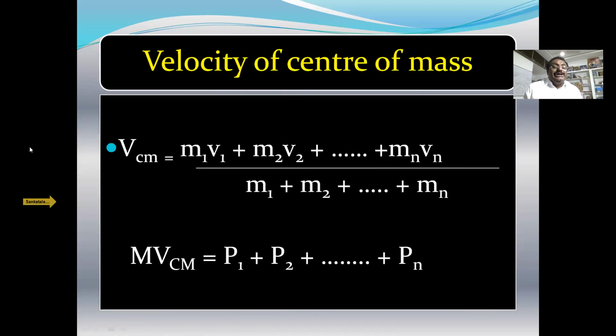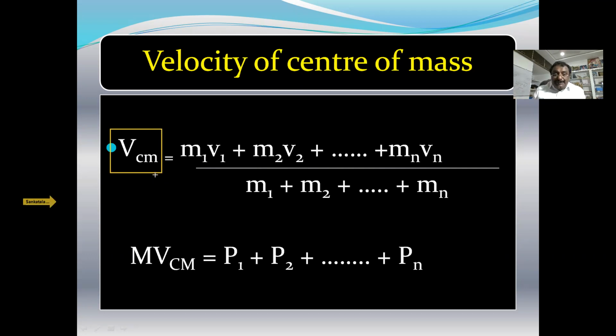Now you go through these equations. The velocity of center of mass. Center of mass is nothing but a point. We are choosing a point within the system, within the body or within the boundaries of the body. We are calculating the velocity of that point like this: M1 V1 plus M2 V2, like that. What are M1, M2? The masses of the particles. V1, V2, their individual velocities.